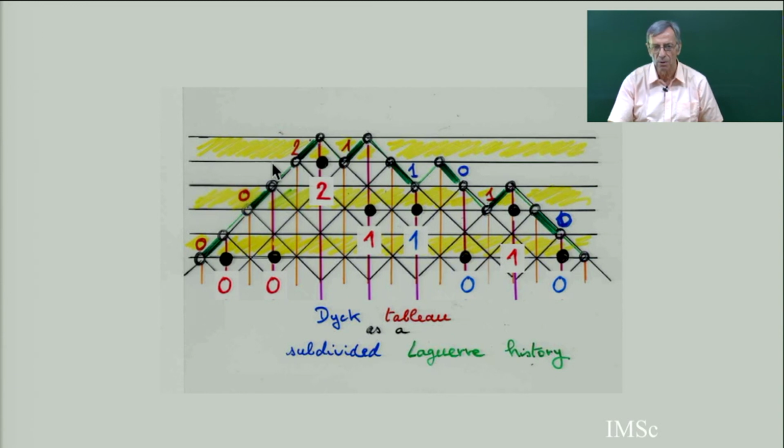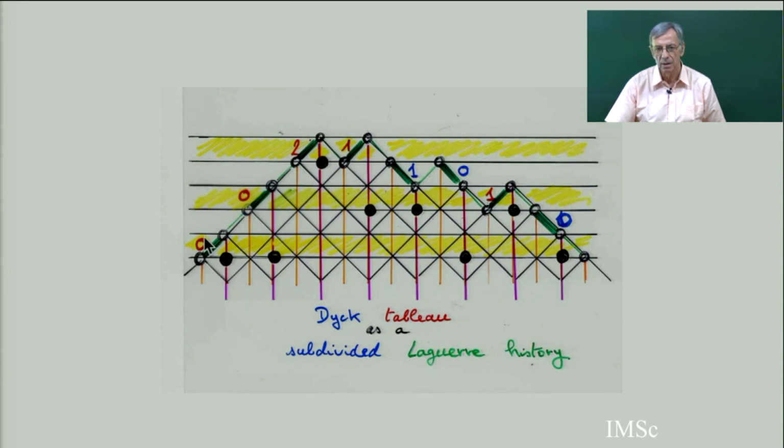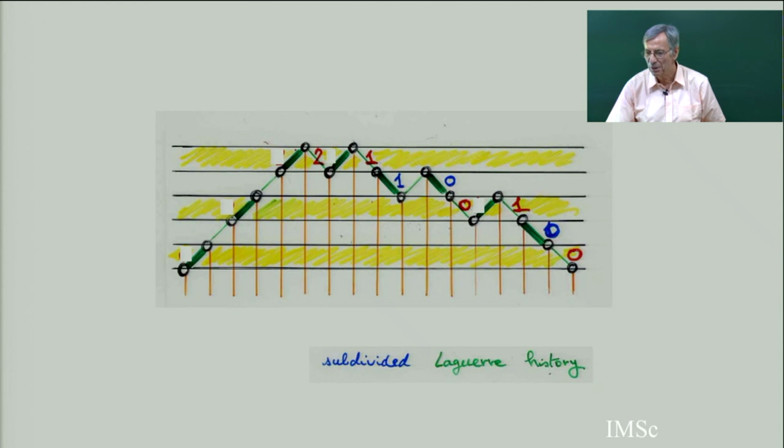The 0, 0, I put on this northeast step exactly the height of the corresponding column. So this Dyck tableau is in bijection with this picture, which if you throw the red numbers again, if you do what we have done before, you get back a subdivided Laguerre history.